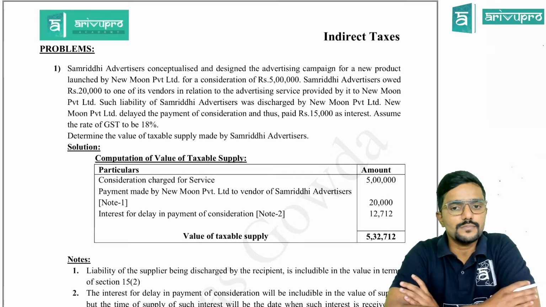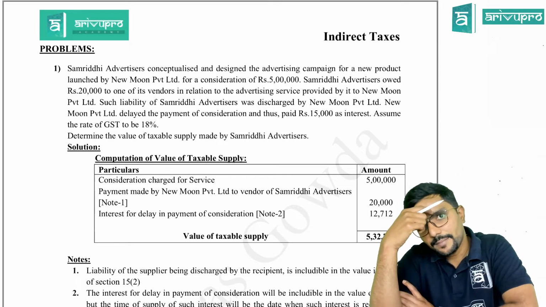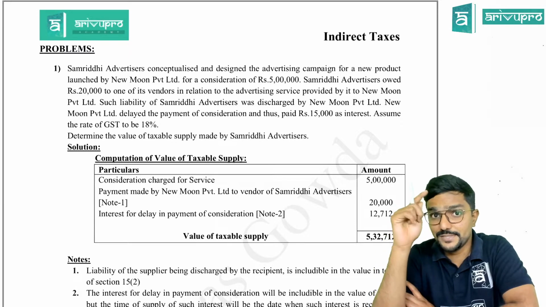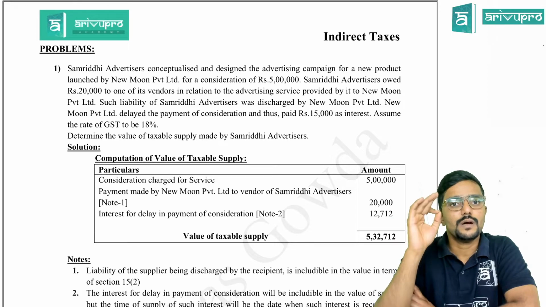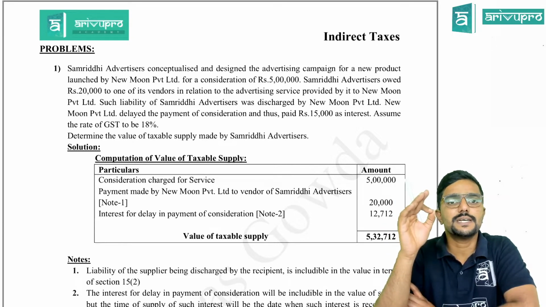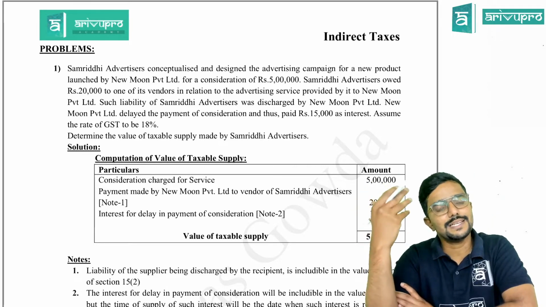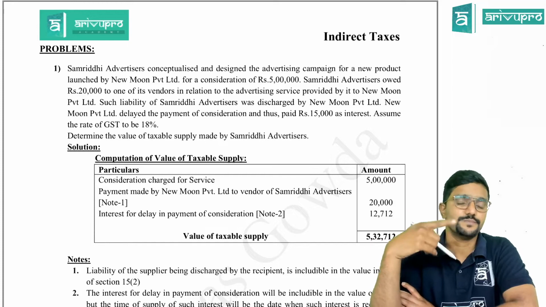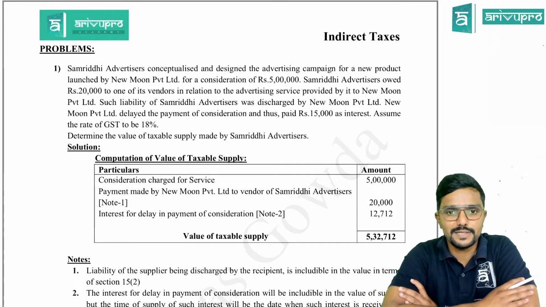Yes, sir. Next, New Moon Private Limited delayed the payment of consideration and thus paid 15,000 as interest. So 15,000 has been charged by the supplier to the recipient for delay in payment. Should we add it? Yes, sir. But please be careful: inclusive, exclusive. You have 2 options. I have told you, interest, late fee or penalty, always consider it as inclusive of GST, guys. Even if you consider it as exclusive of GST, fine, but give a note for both. When we go to discuss the solution, I will explain that again.